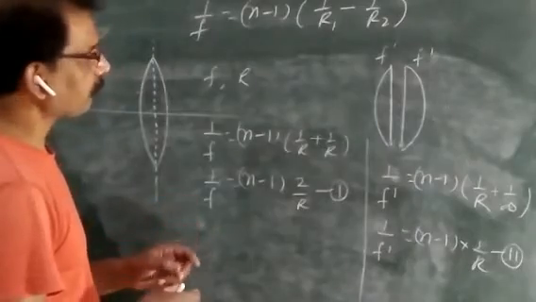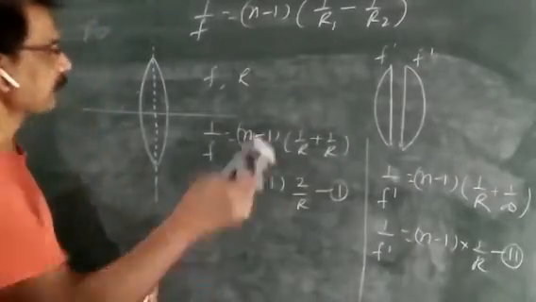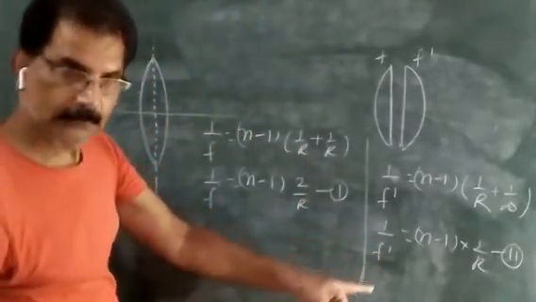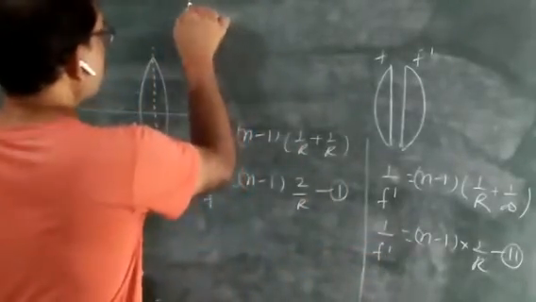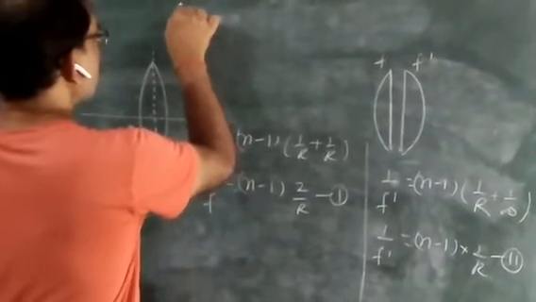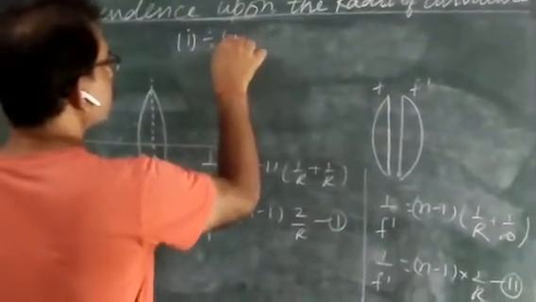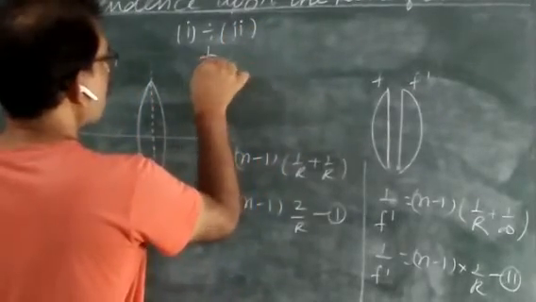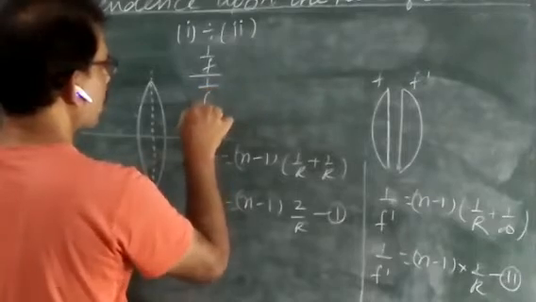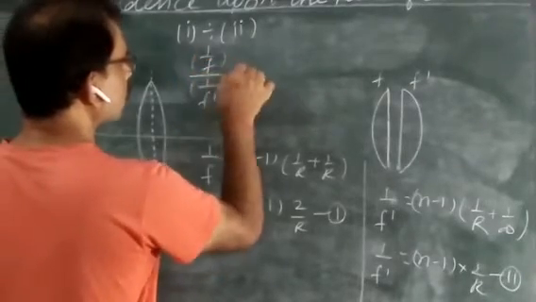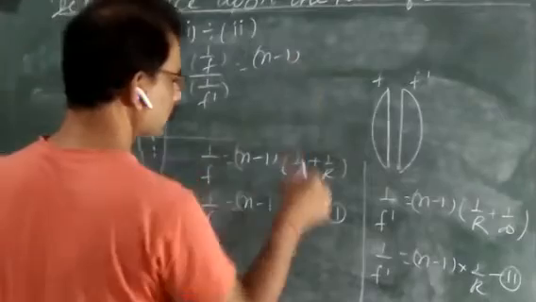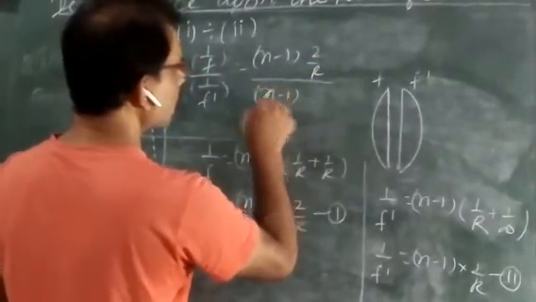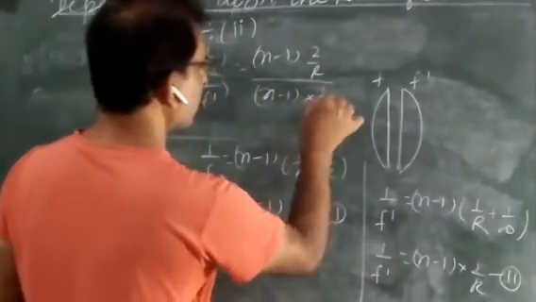And in this case, you will divide equation 1 by equation 2, because your aim is to find the value of f dash. So what you will get here? 1 upon f upon 1 upon f dash is equal to n minus 1, 2 upon r upon n minus 1 into 1 upon r.